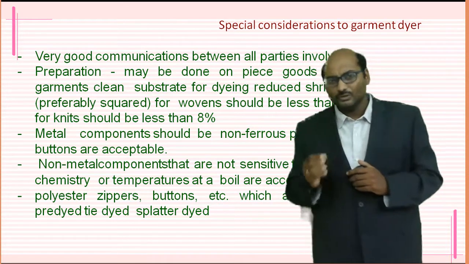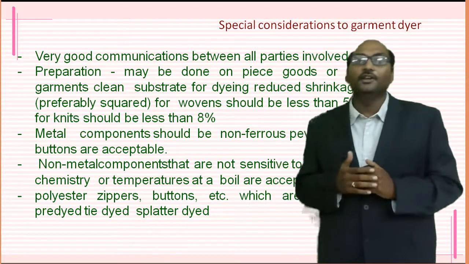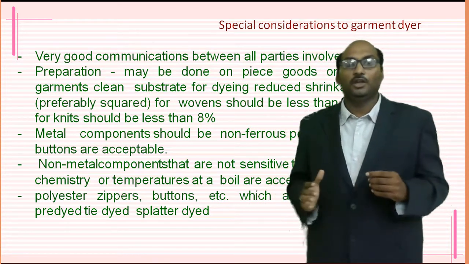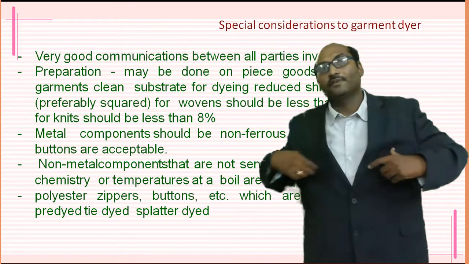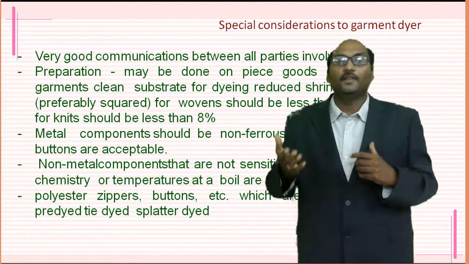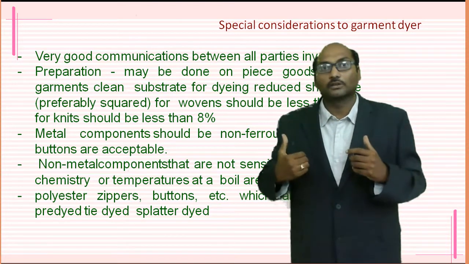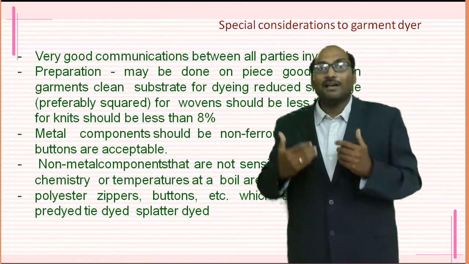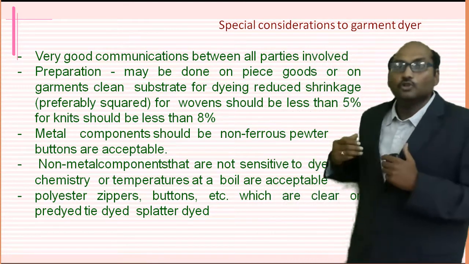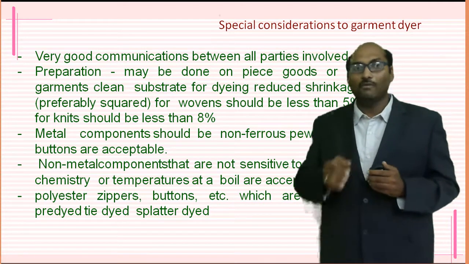This shrinkage is generally 5% in the case of wovens and 8% in the case of knits, which we should allow extra. Say the final chest dimension is 40 inches; we need to add 5%, so instead of 40, we make the garment for 42 inches. After the dyeing process it becomes 40 inches, considering a 5% shrinkage in the case of wovens.